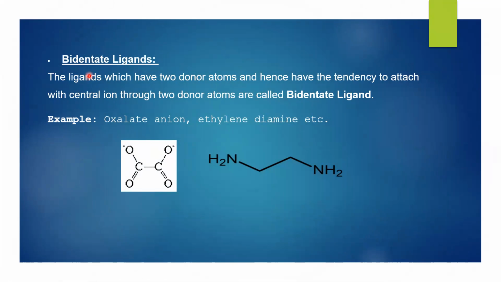Next, bidentate ligand, which provides two coordination sites. The ligands which have two donor atoms and hence have the tendency to attach with the central ion through two donor atoms are known as bidentate ligands. For example, ethylene diamine. Here both the nitrogens of the amino groups have the lone pair of electrons through which they can attach with the central metal ion. And again, the oxalate ion you can see, which is formed by releasing the hydrogen ions of the oxalic acid.